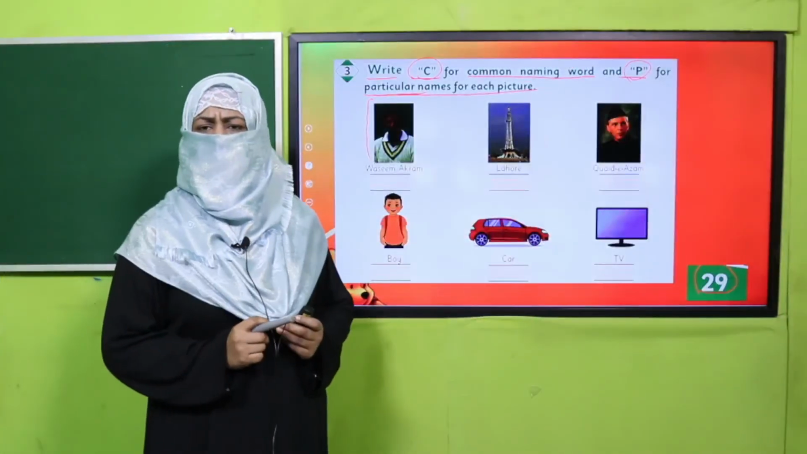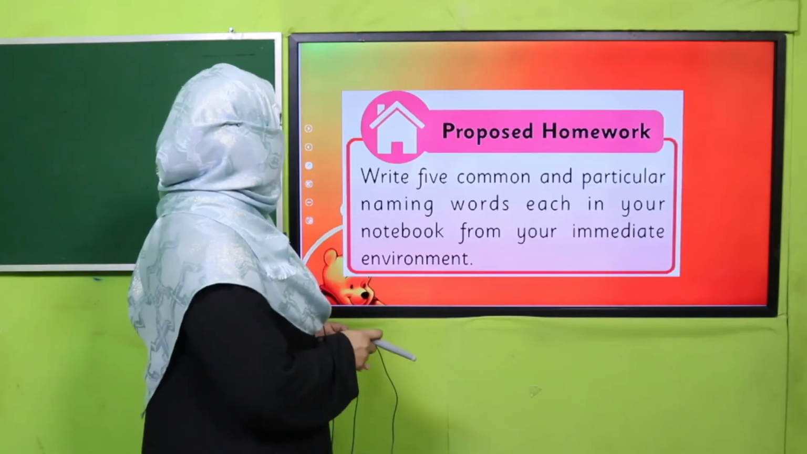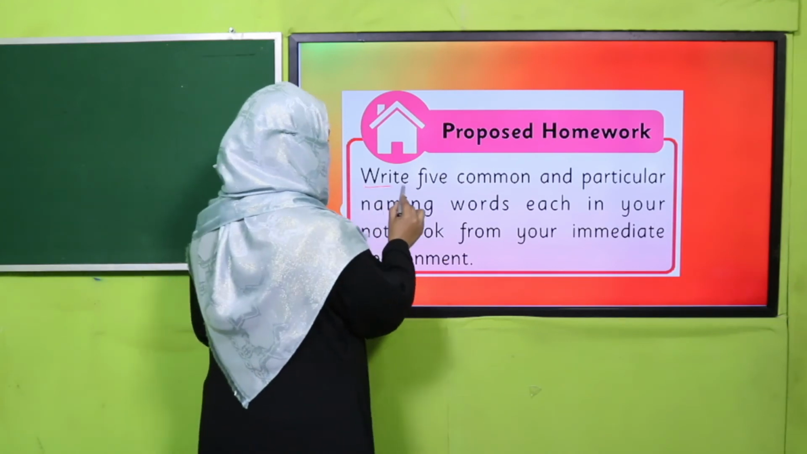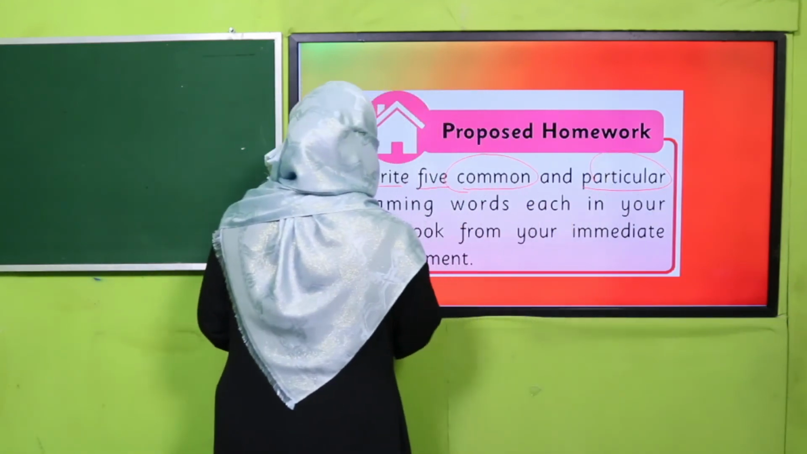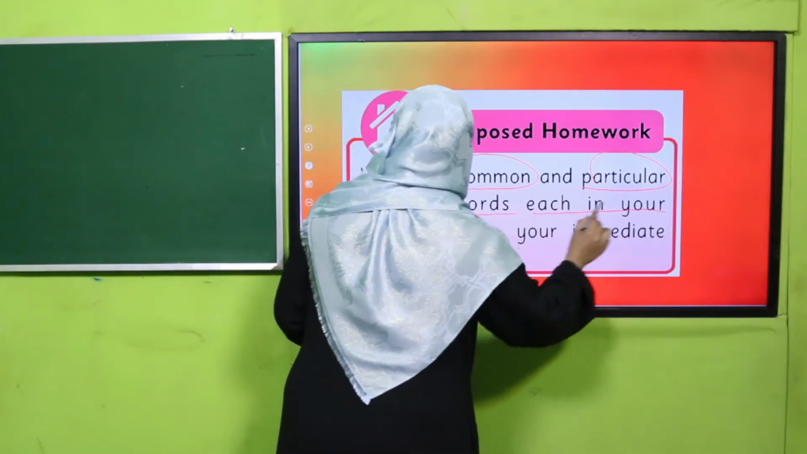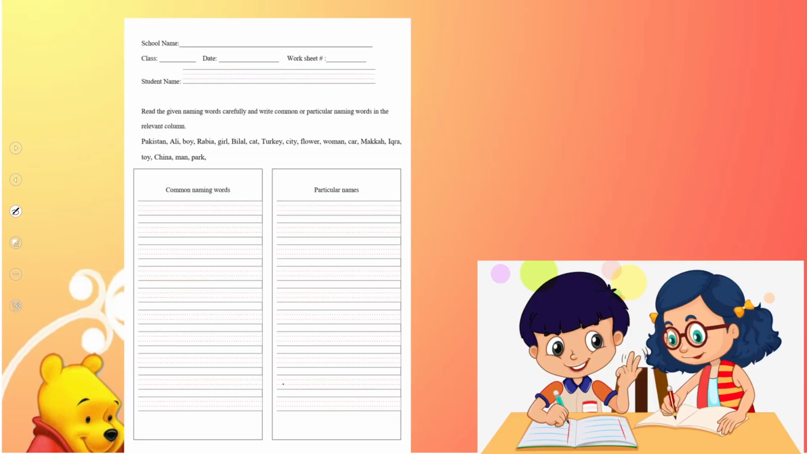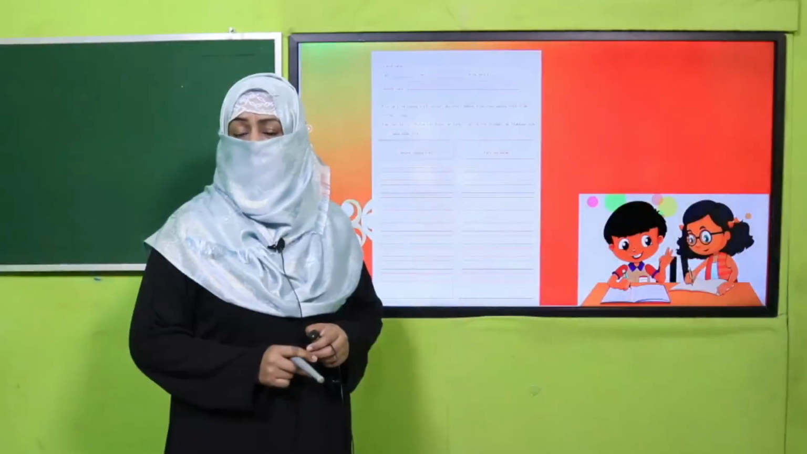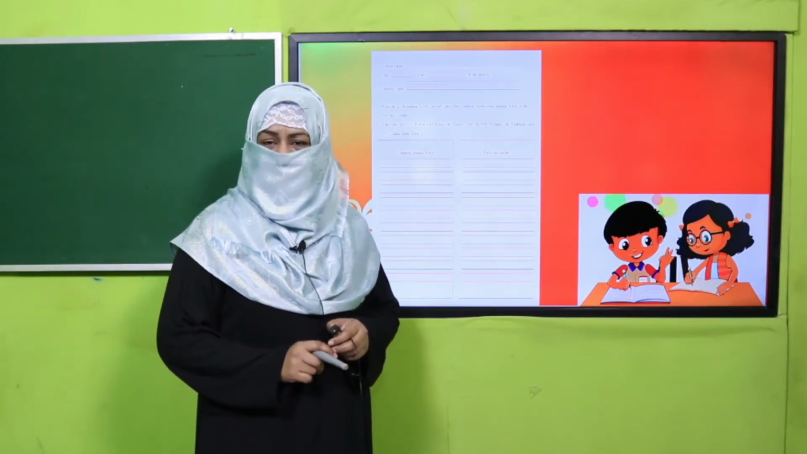Yes, my dear children, are you done with it? Good. It was simple and I hope you could do it. So it's time for your homework. You will write 5 common and 5 particular naming words in your notebook from your immediate environment, meaning at your home. And here is a worksheet. Again, my dear fellow teachers, the worksheet, lesson plan and PowerPoint presentation links are given. You may click, download them, and kindly provide the printed worksheet to students for practice.